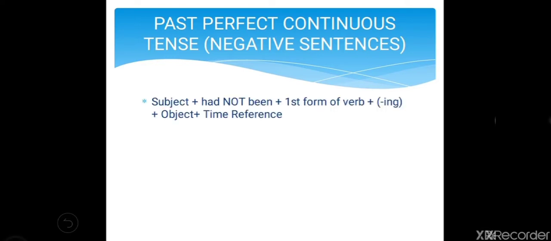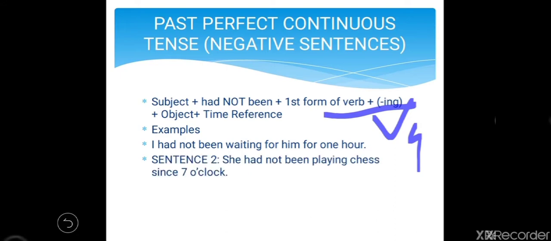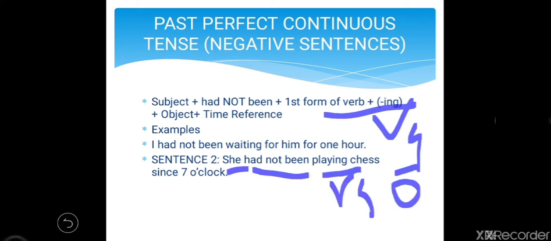Now how to change it into a negative sentence? So the structure will be subject plus had plus not plus been plus V4 plus object. Then example, I had not been waiting for him for 1 hour. So subject plus had plus not plus been plus V4 plus object. She had not been playing chess since 7 o'clock. So she is a subject, had not been, then V4 and then object.